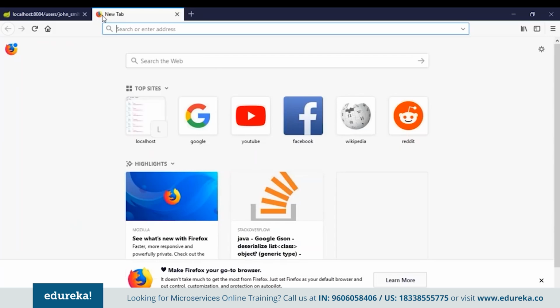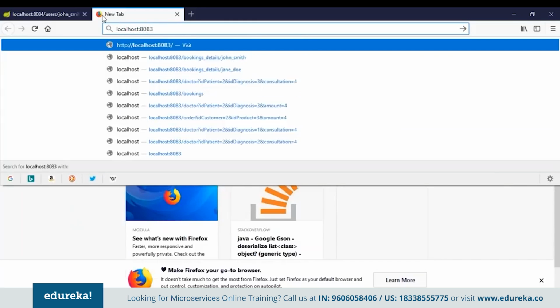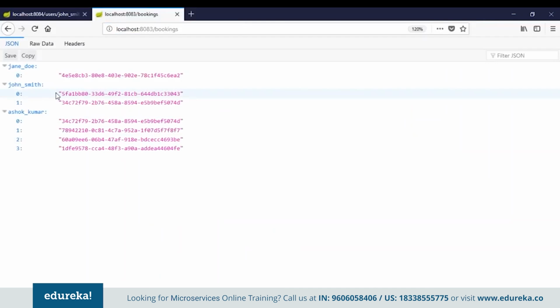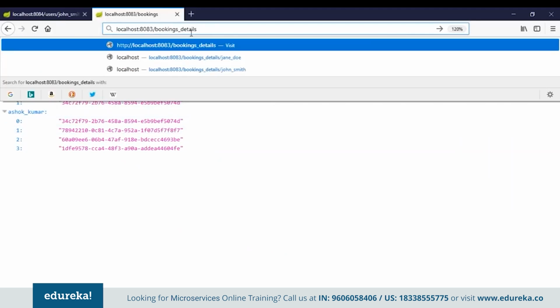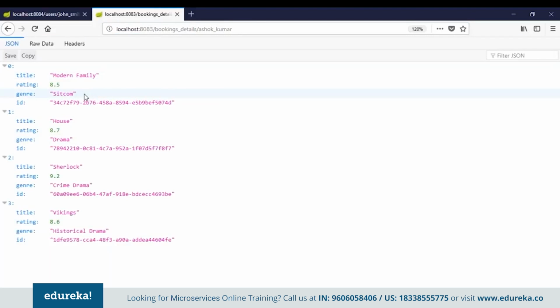Now, if I want to get a list of bookings done by various users, type localhost:8083/bookings. Here you can see that Jane has done only one booking, John has gone for 2 bookings, and Ashok has gone for 4 bookings. And suppose you want to see the bookings of Ashok, type Ashok_Kumar. You can see that Ashok has gone for 4 shows: Modern Family, House, Sherlock and Vikings.